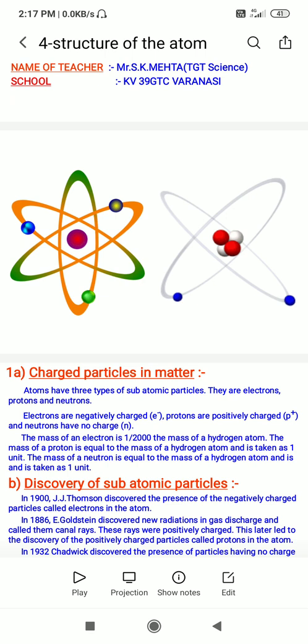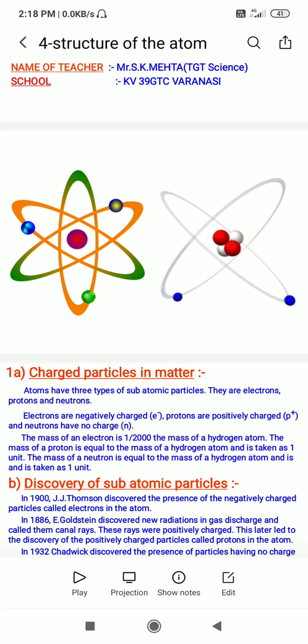The mass of the electron is 1 upon 2000 the mass of the hydrogen atom. The mass of a proton is equal to the mass of the hydrogen atom and is taken as unit 1. The mass of a neutron is equal to the mass of a hydrogen atom and is taken as unit 1.